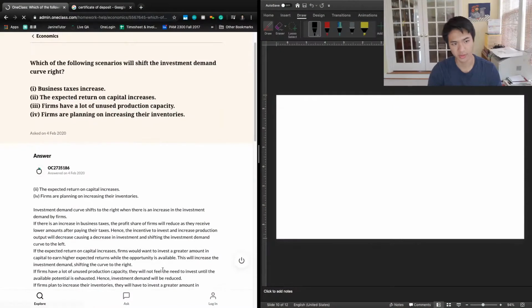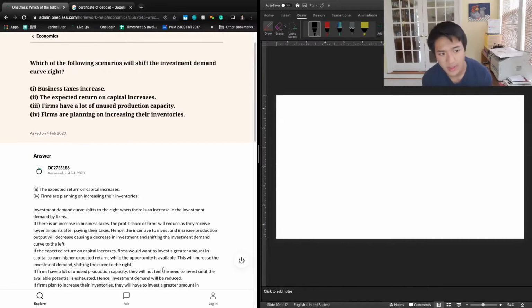The next question says, which of the following scenarios will shift the investment demand curve to the right? 1 says business taxes increase, 2 says the expected return on capital increases, 3 says firms have a lot of unused production capacity, and 4 says firms are planning on increasing their inventories. So there's multiple answers here that are correct, and so we can take a look at which one of them are correct.